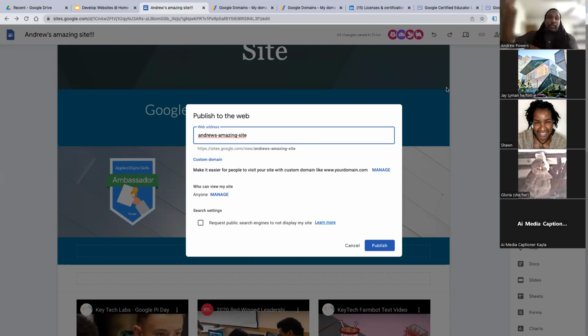So you saw me hit a publish button in the top right corner, and now it's pulled up this pop-up. It says publish to the web. It's taking the site name, which is Andrew's Amazing Site, and automatically making that the web address, because what you see is it's taking https://sites.google.com, and that's your Google Drive, and actually adding the name of the site to the end of the address. So that's my Google site, or essentially the URL.